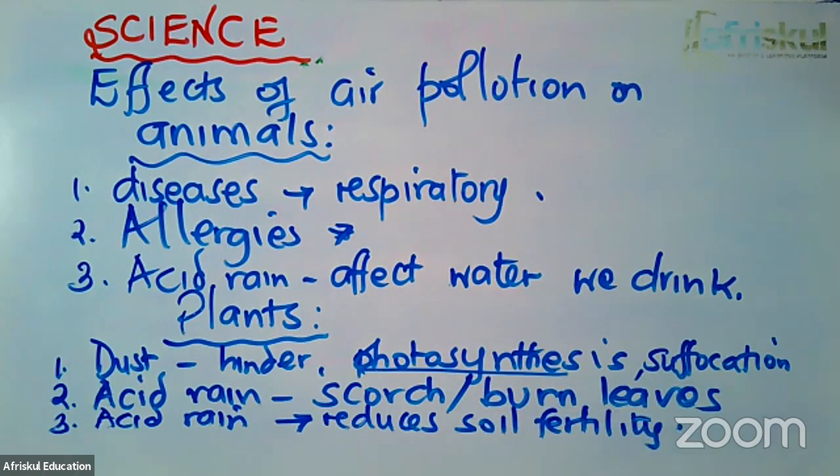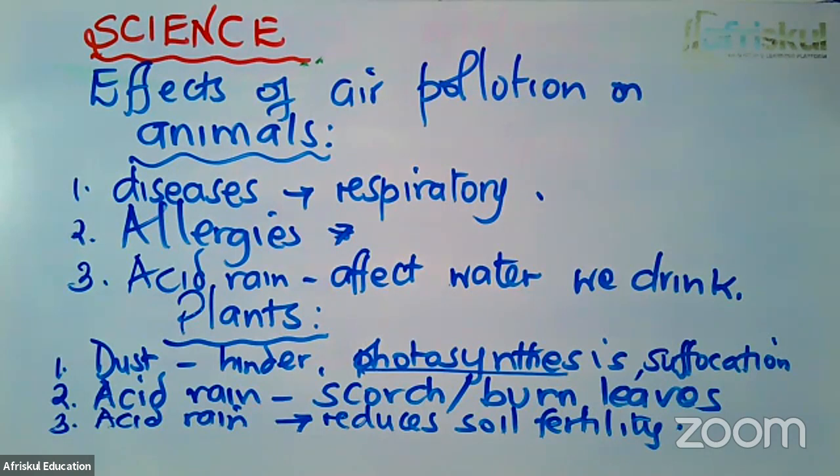The plants growing in this soil may not be as productive as it is supposed to be. Remember, a fertile soil should have humus, air, water, some living organisms, and mineral salts in it. So if acid rain changes that content of the soil, then that means that it is no longer productive.